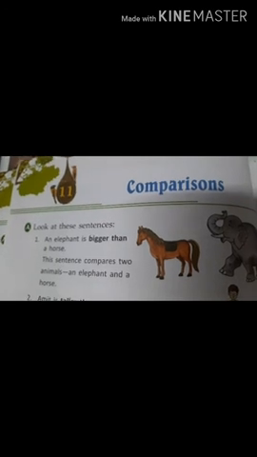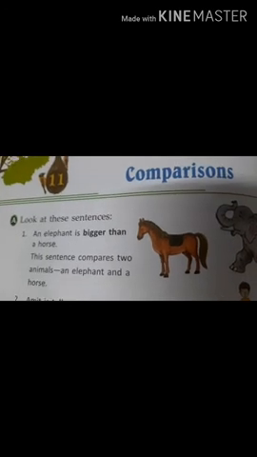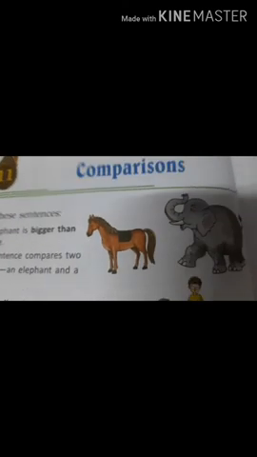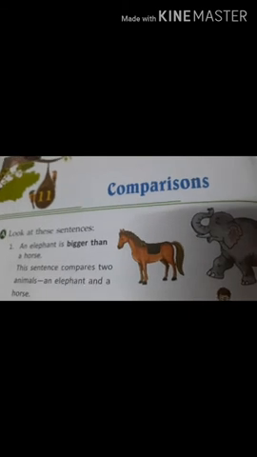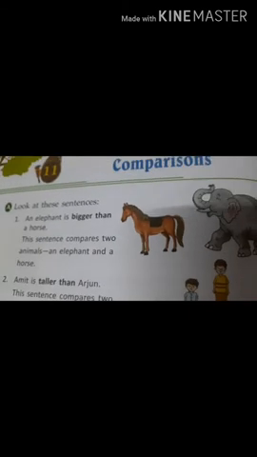Today we are going to learn about comparisons. Look at these sentences. An elephant is bigger than a horse. When we compare both the animals, elephant is bigger than the horse. Look at the spelling of than. This sentence compares two animals, an elephant and a horse.